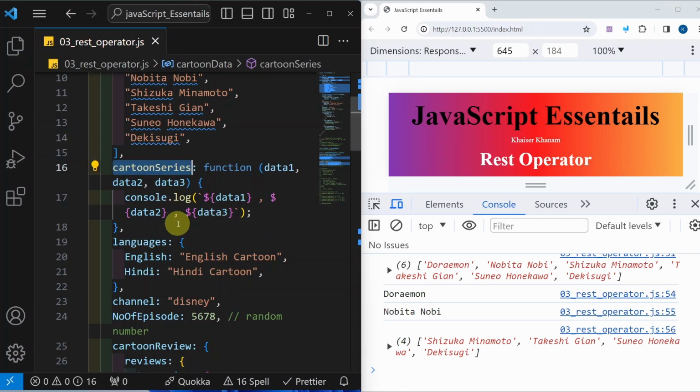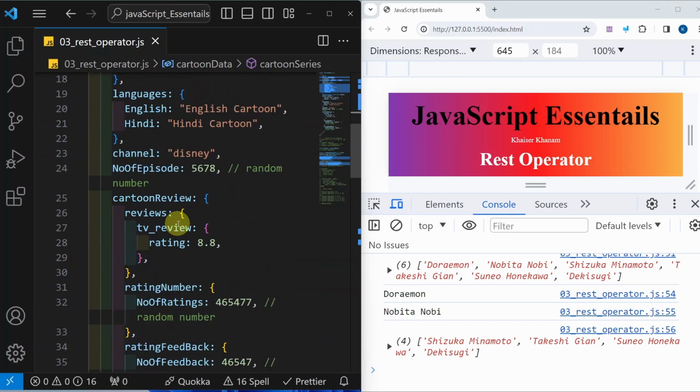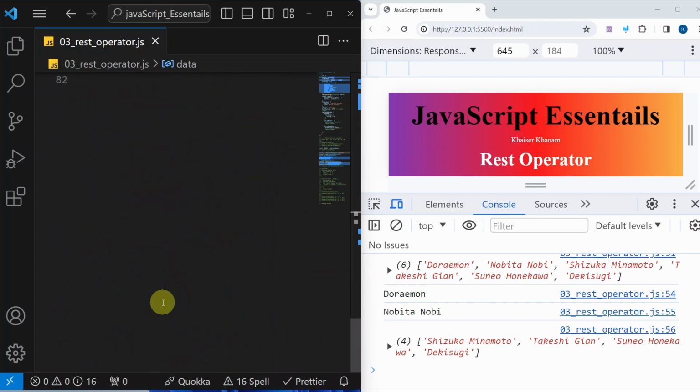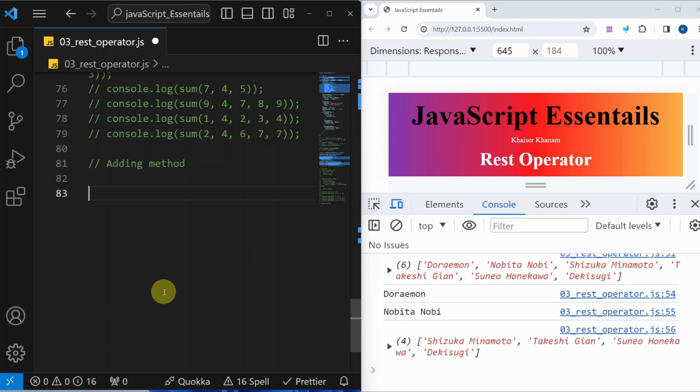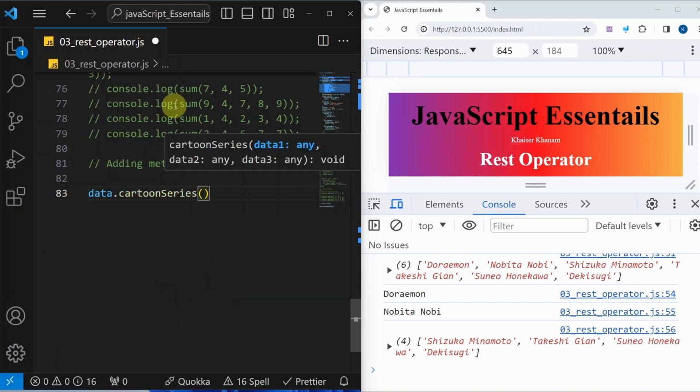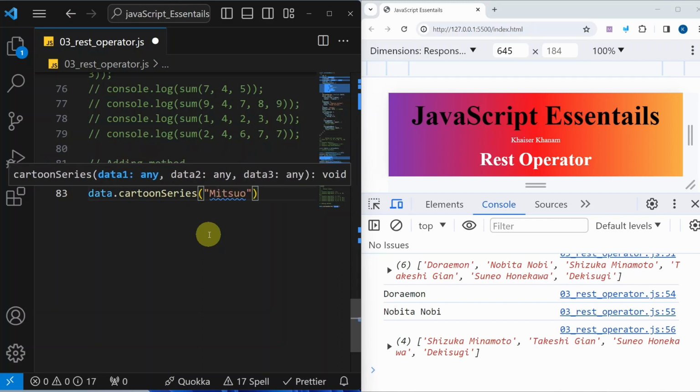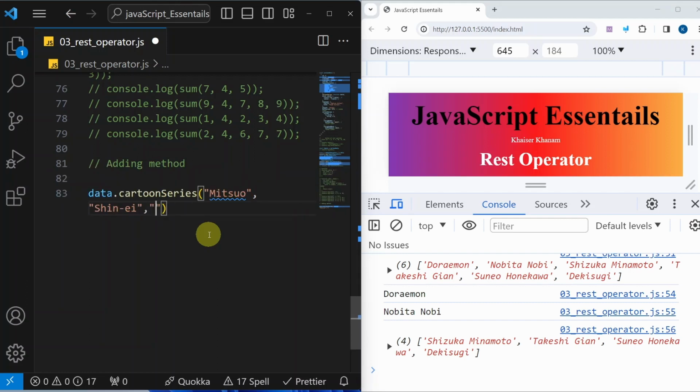Now I have created this method, and now I will be calling it. My object is data; we have already destructured it. So let me come down, and here I will write data dot cartoonSeries, and inside this I have passed three parameters. In my function, I have passed three parameters, so here I will be passing three arguments. Shin-ei, producer of Doraemon. And finally, I will pass one more value, Koshibi, who has given music inside Doraemon.